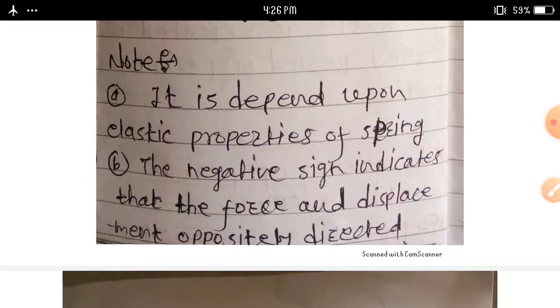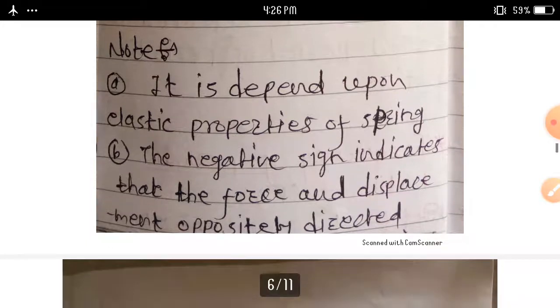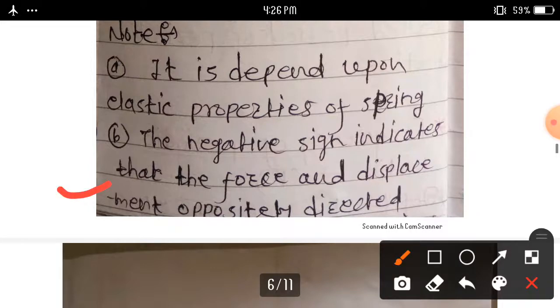Okay. Then note here, first note, it depends upon the elastic property of a spring. This elastic constant also depends upon the elastic property of a spring. And second note we consider here, the negative sign indicates that the force and displacement are oppositely directed, that is F directly proportional to the minus x. In this way we demonstrate with very simple experiments the concept of restoring force in spring mass oscillators.